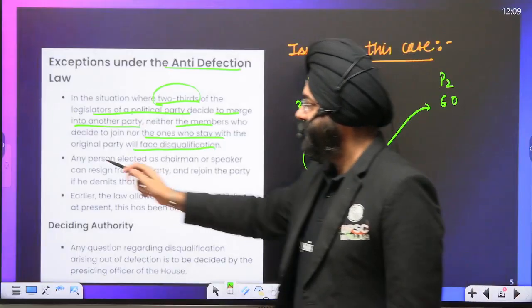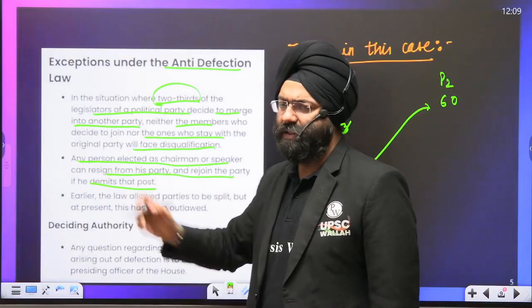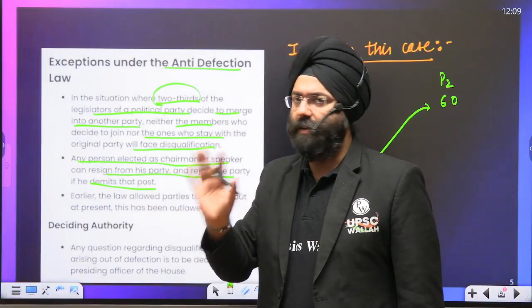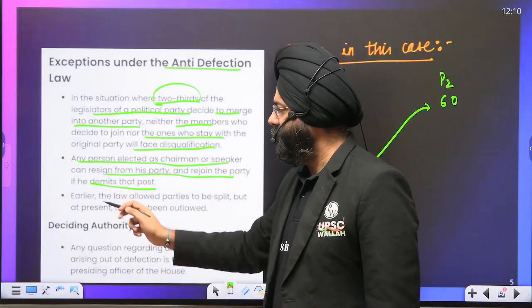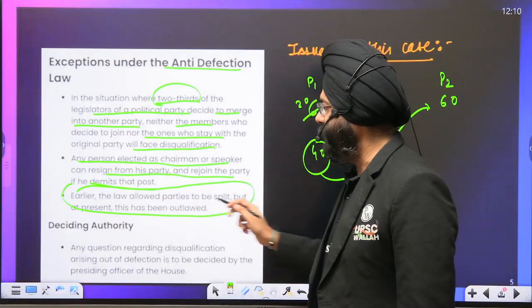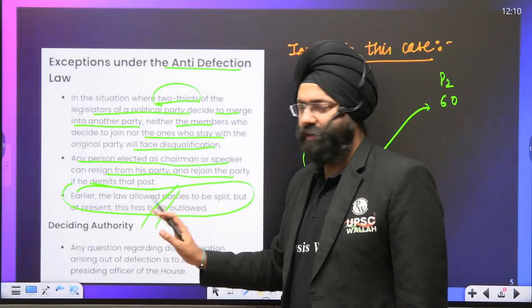Another is any person elected as chairman or speaker can resign from the party and rejoin the party. Obviously, the person is elected as a speaker. In order to maintain neutrality, a person can leave the party for the timing. He or she will not be disqualified. Earlier also there was a law which allowed the parties to split, but at present this has been removed again. So this is not relevant. These 2 points are relevant.